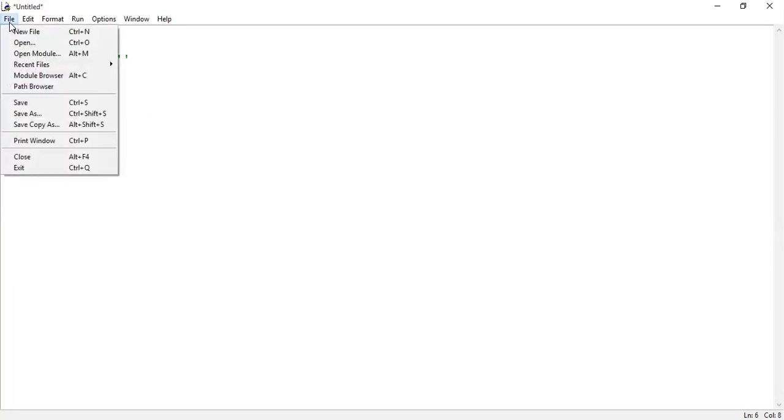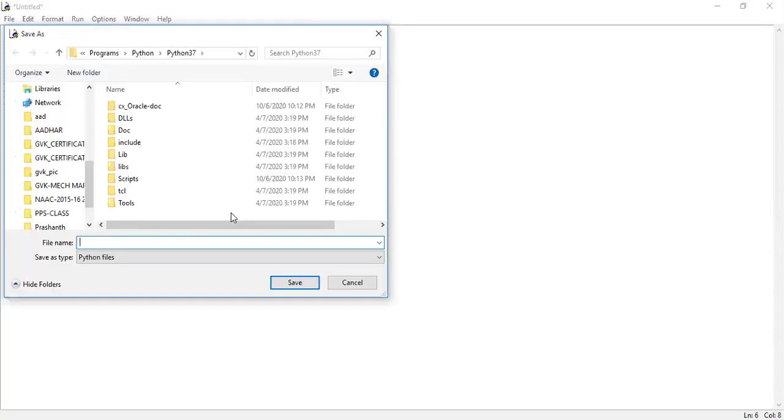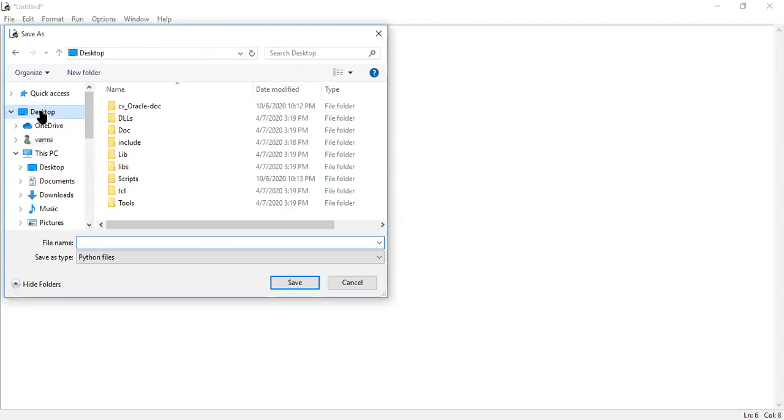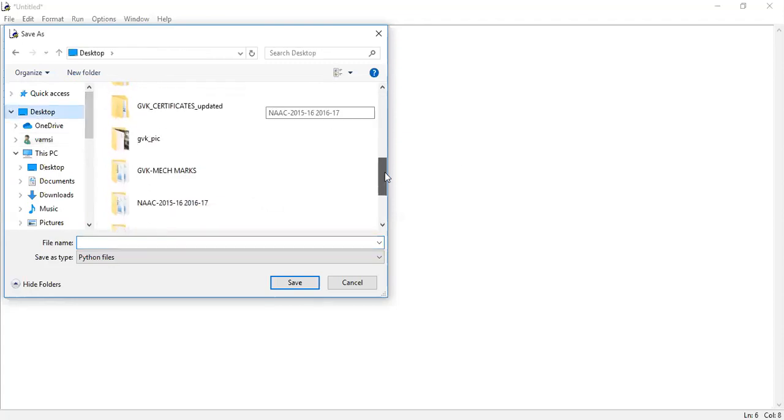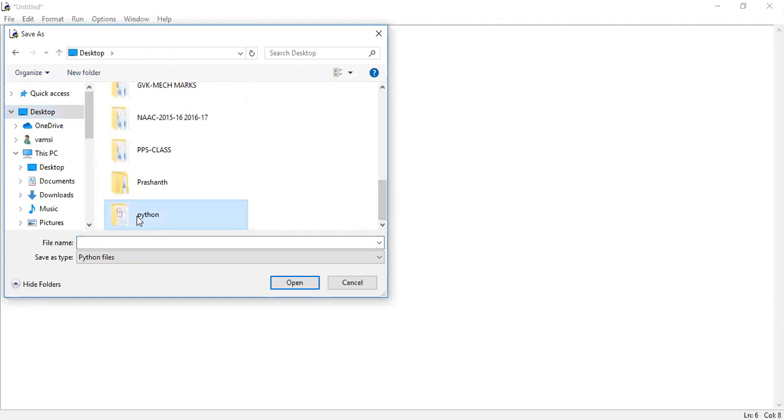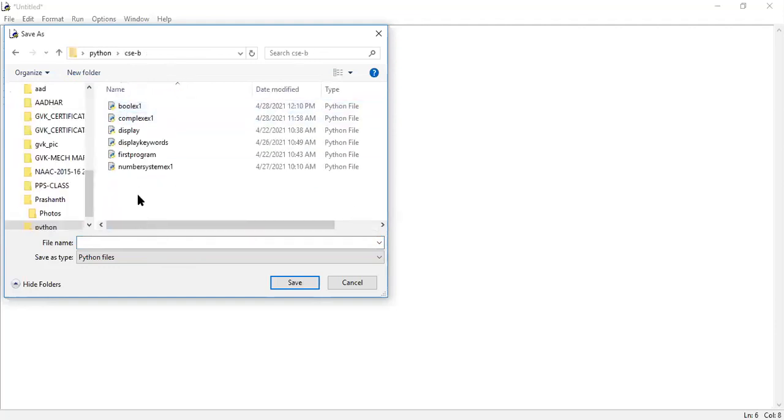Give it a meaningful name. It's a first example, a general, simple example for handling the strings concept. Save the logic. I'm saving the logic in the Python folder of the desktop. You can save it as per your wish, guys. In Python, the CSEB folder is there, so here I'm saving the logic. Give some meaningful name. It is an example for strings. String example one dot what? What should be the extension? PY. PY is the extension.